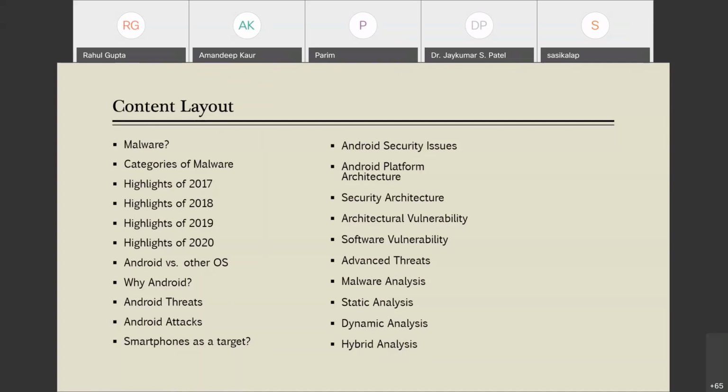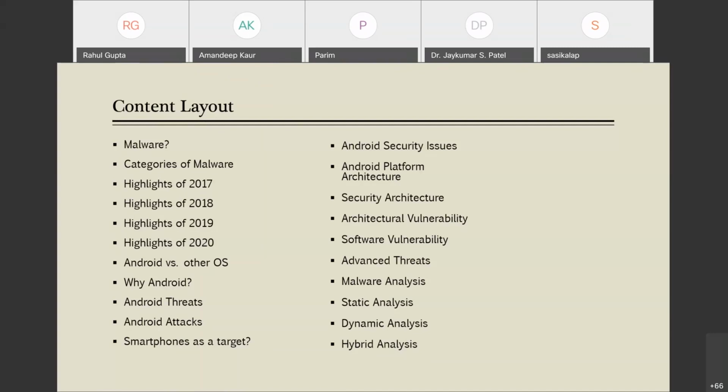Then we will dig deep into Android. Then we will see what are the security issues related with Android. Then we are going to see the platform architecture of Android. Then we are going to jump to security architecture. This is important in understanding how the security of Android works and how the malware analysis hence could take place.